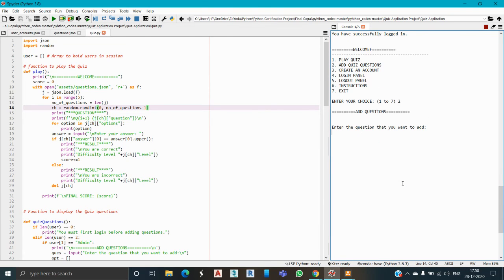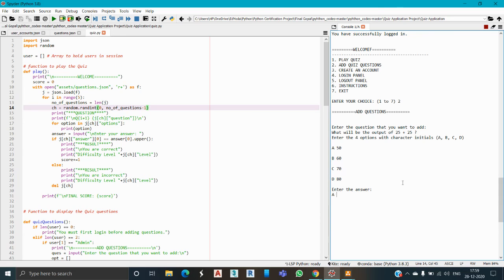Write the question that you want to add. Okay, so our question is, what will be the output of 25 plus 25? Option A is 50, option B is 60, option C is 70, option D is 80.